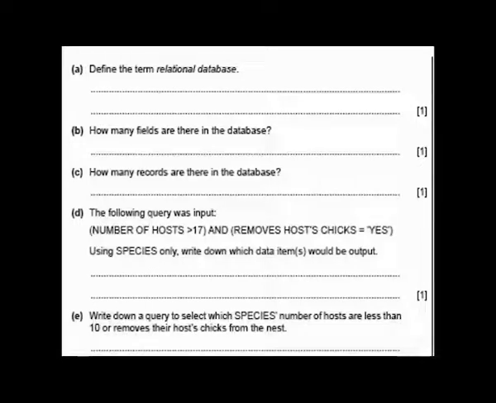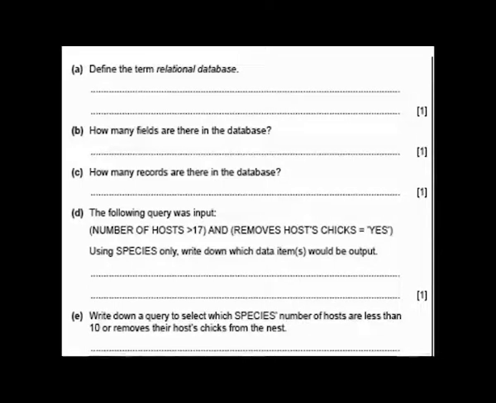Then, very important is the interpretation of a query. Let's look at sample question D. Let's look at our condition: number of hosts greater than 17 and remove host check, yes.